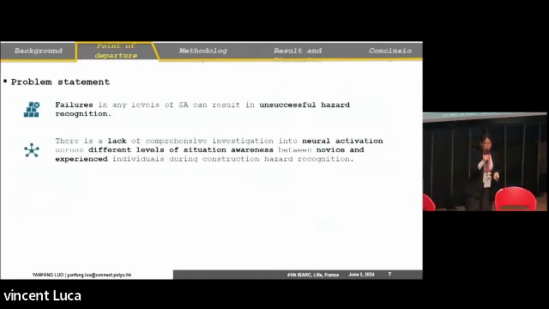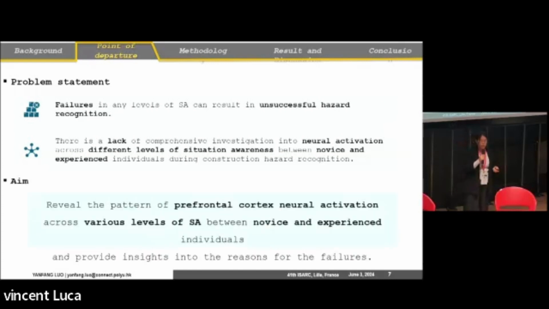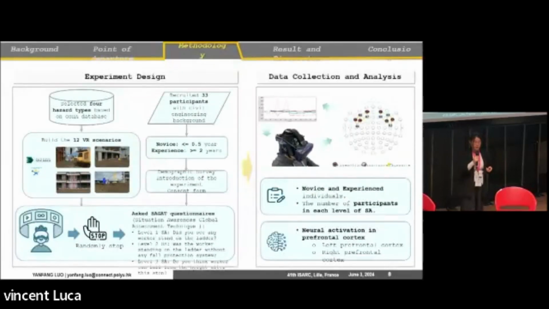So here comes our problem statement. The first thing is failure in any level of situation awareness can result in unsuccessful hazard recognition. But there's a lack of comprehensive investigation into the neural activation across different levels of situation awareness between novice and experienced workers. So our aim is to reveal the pattern of prefrontal cortex neural activation across various levels of situation awareness between novice and experienced workers.